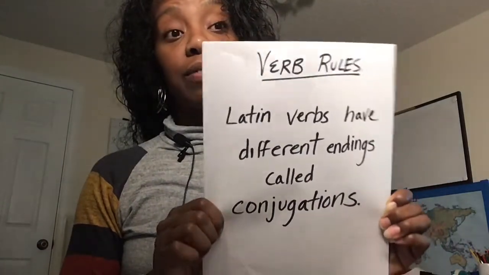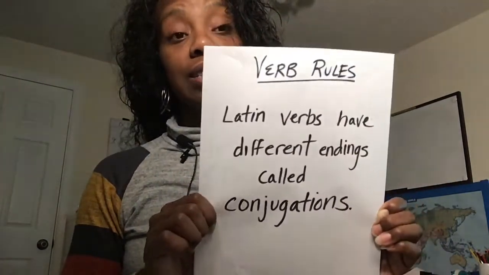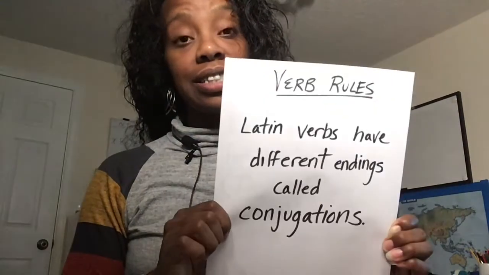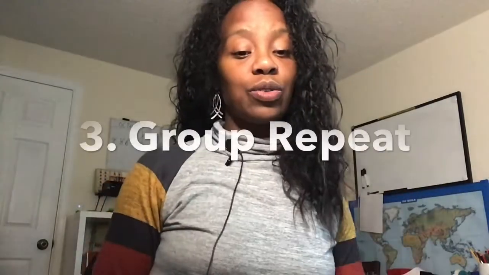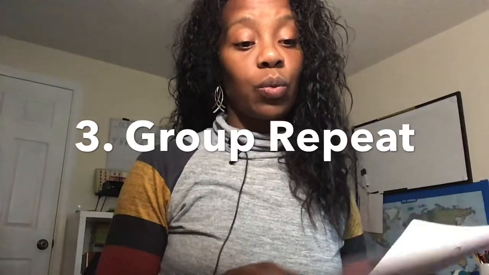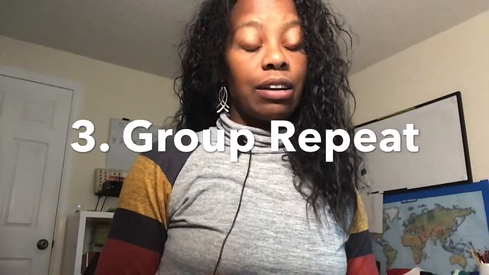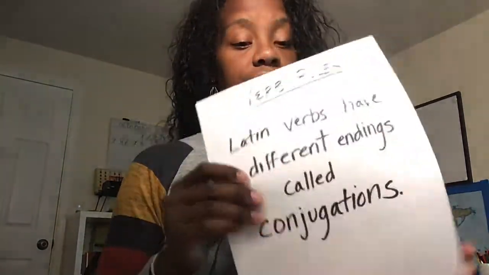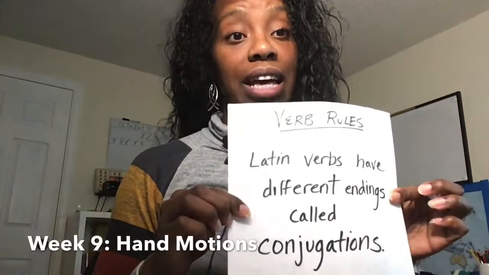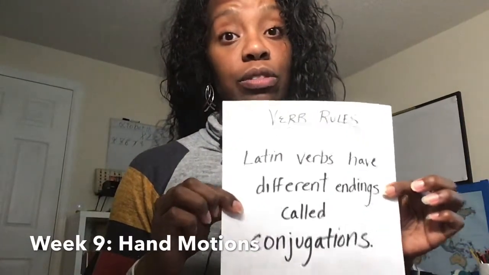Okay, all right, and so we start out with week 9. Latin verbs have different endings called conjugations. And I like to do a group activity for week 9 that is basically just hand motion, so we can try to remember these words applied to the song. And it goes like this.